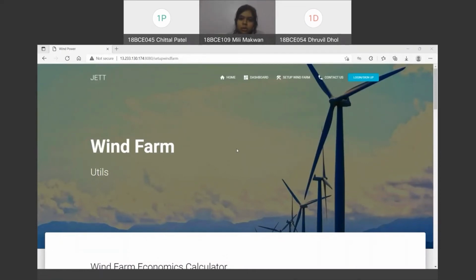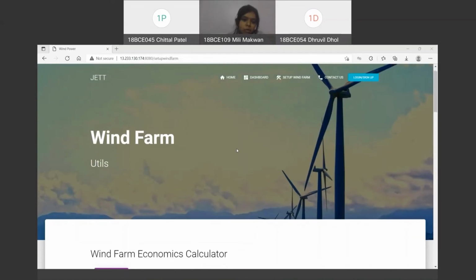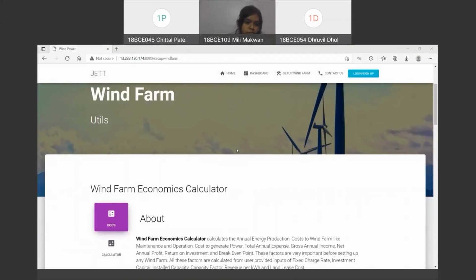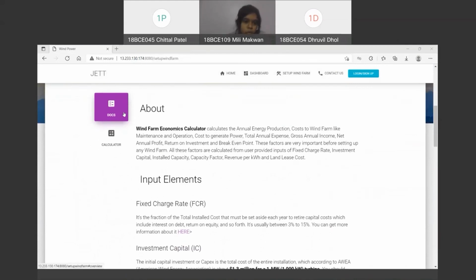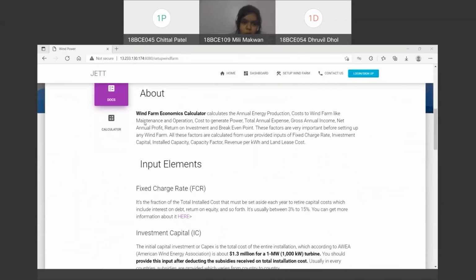So thank you, Chetal. I'm going to describe how to set up one wind farm. This page is mainly divided into two parts: one is the documentation, and the other is the calculator. First, the documentation describes how one can set up their own wind farm. It is mainly based on which factors the calculator is going to include in order to calculate the overall economics for setting up any wind farm.